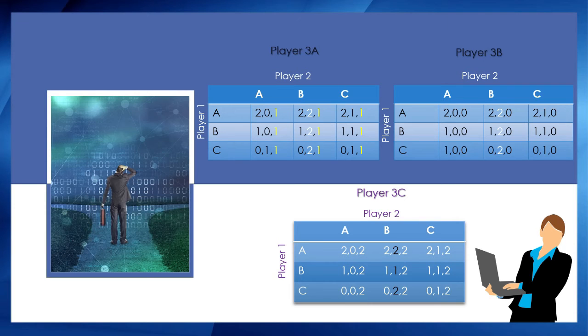In this second column, we can see 2 and 2 as the outcome. Best one is 2. Therefore, we can choose 2 as the outcome. Then, when comparing the player 1 alternatives A, B, C with the player 2 alternative C, we can select 2, 0 as the outcome and 2 as the payoff.